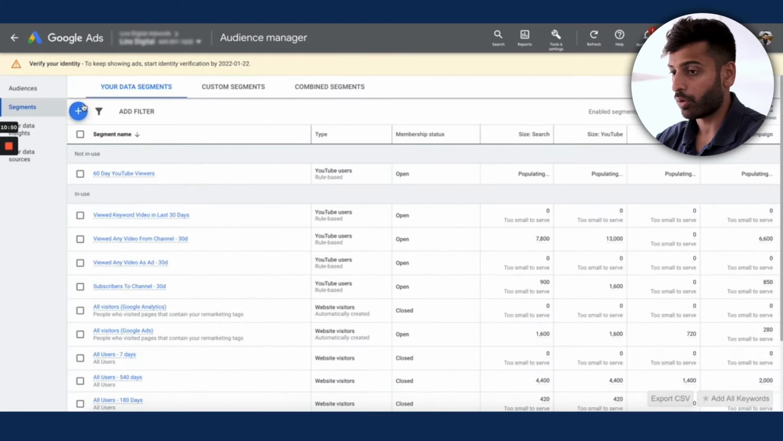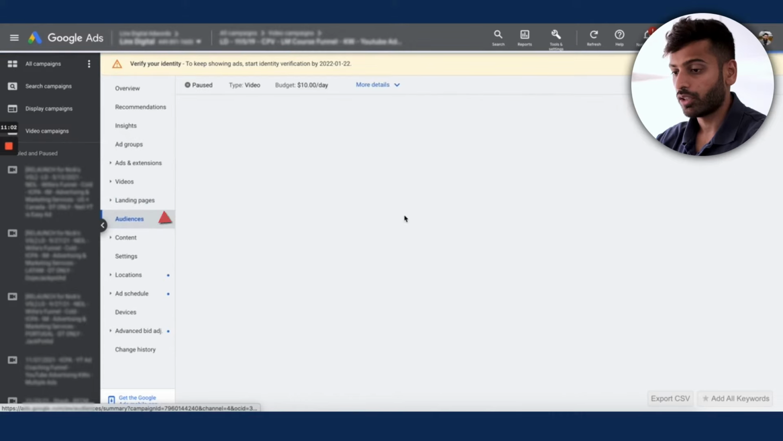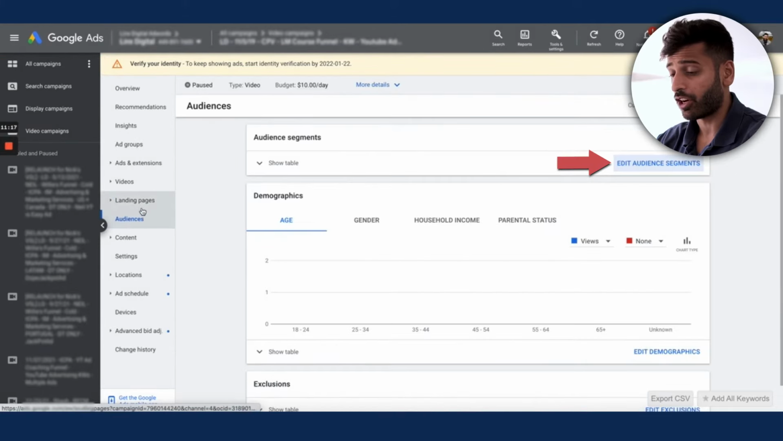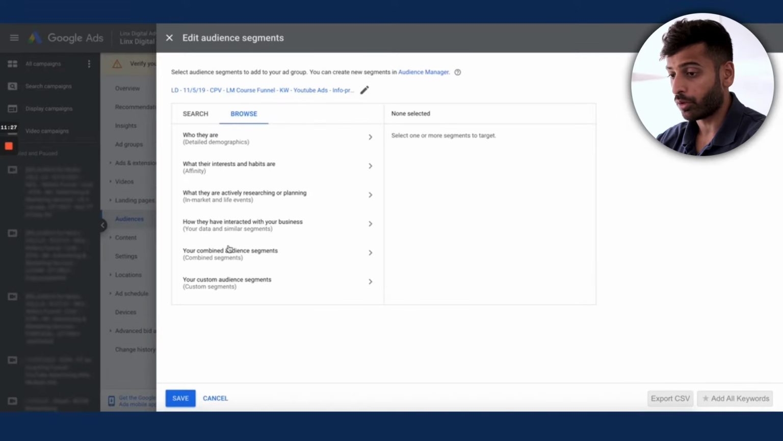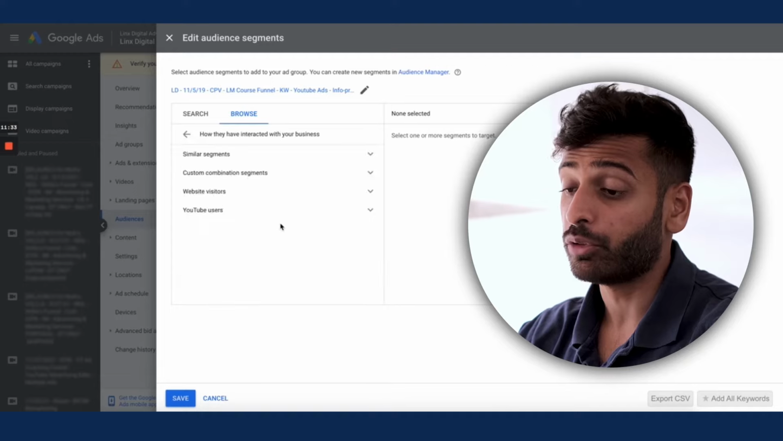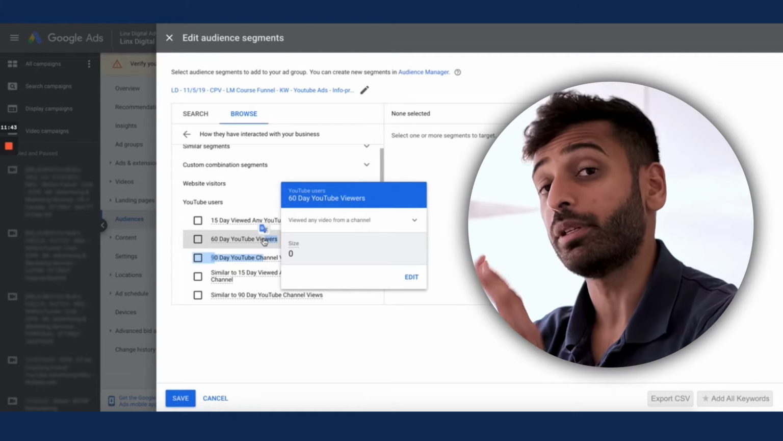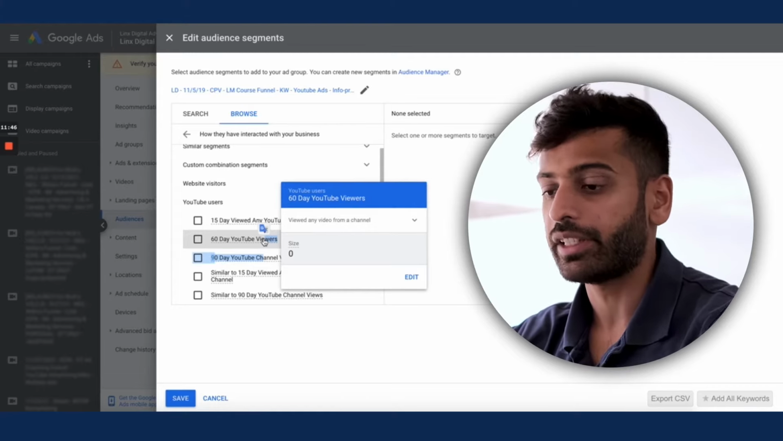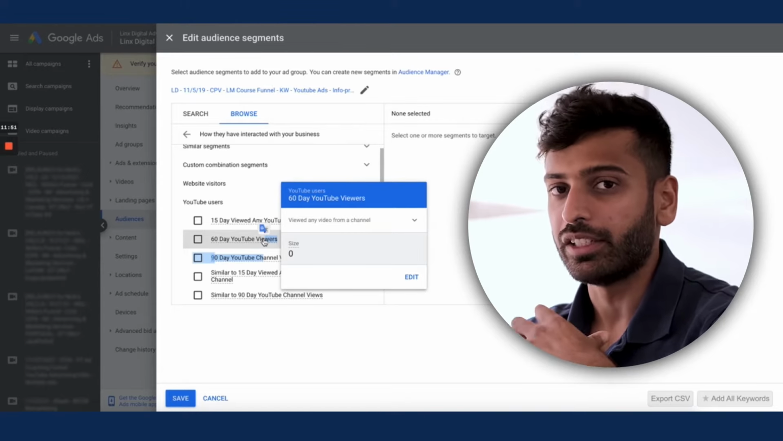And so let's go into a campaign. If you go into audiences in the campaign, you go to edit audience settings. You will select the ad group here. When you're in here, you're going to go to how have they interacted with your business. So this is all your retargeting audiences. Let's say I want to target people who viewed a video between 60 and 15 days ago. So let's say in one campaign, you're targeting people who've been on the channel in the last 15 days, and then in another campaign, you want to target people from 15 to 60. So you're doing these different segments.